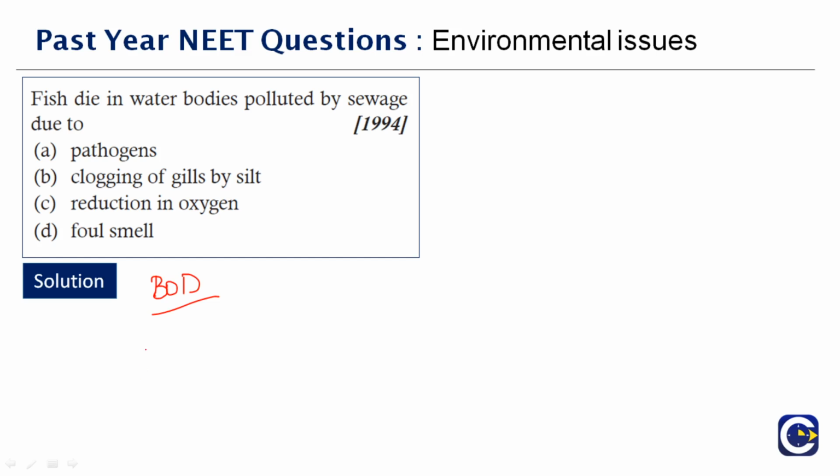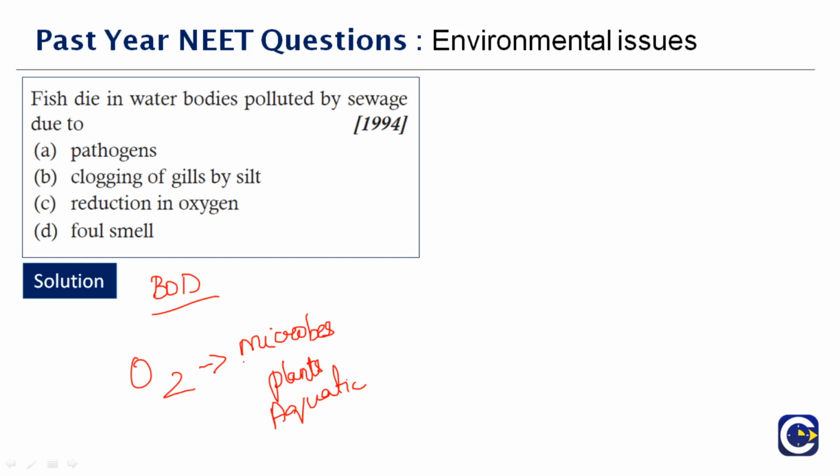So what happens is that the oxygen will be competed between the microbes, the plants, and the aquatic system. So finally, who wins? If you see the microbes and the plants, because they are already on the top surface of the water, it will be easy for them to take in the dissolved oxygen which is there in the water.